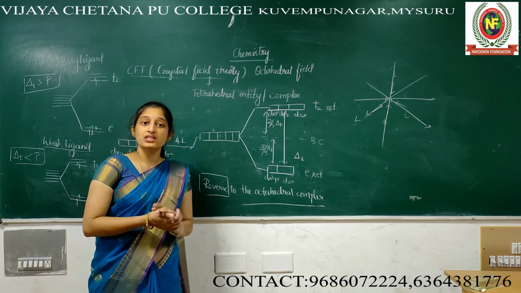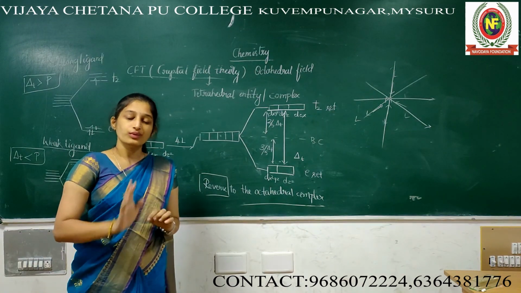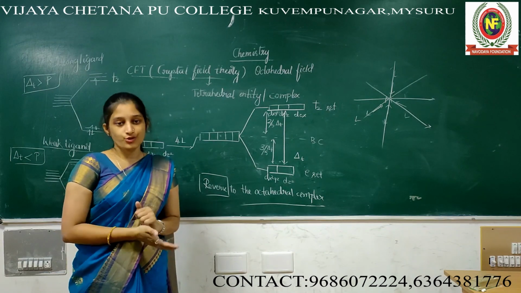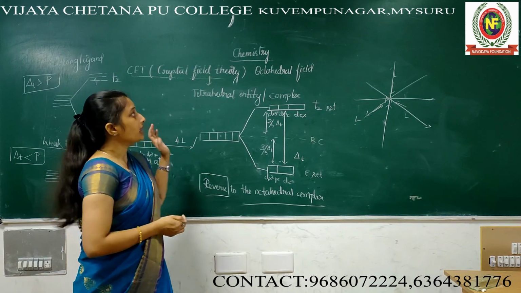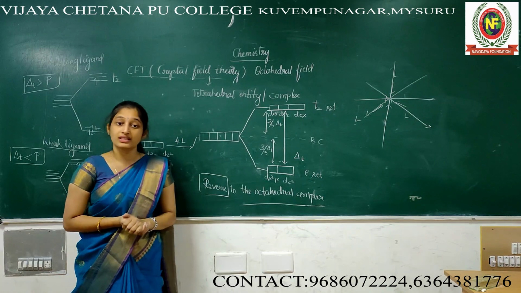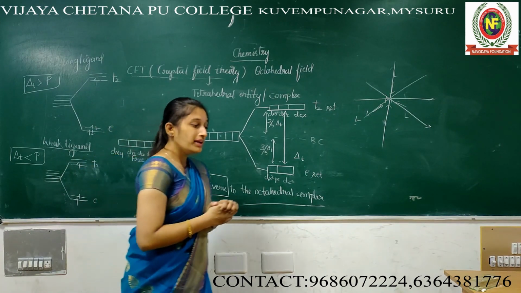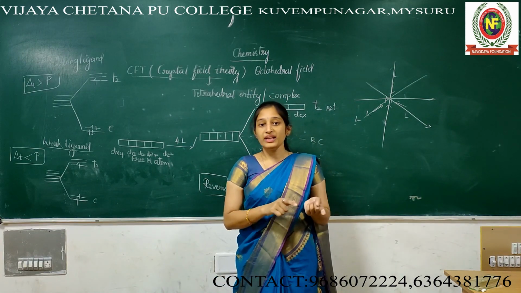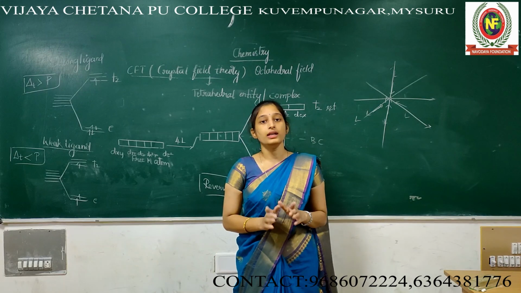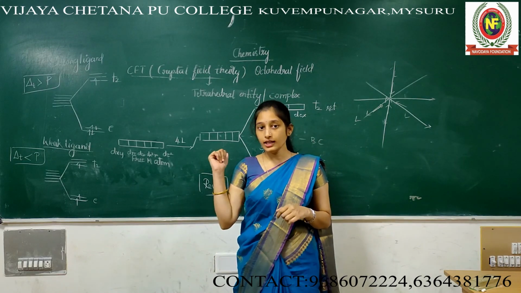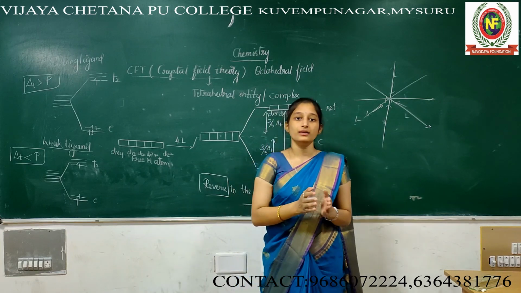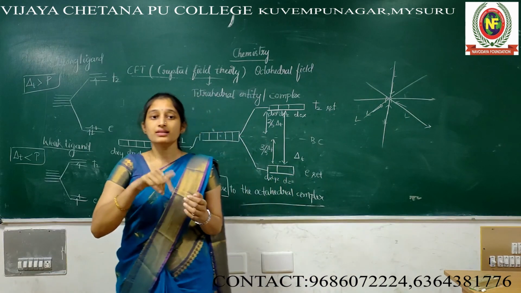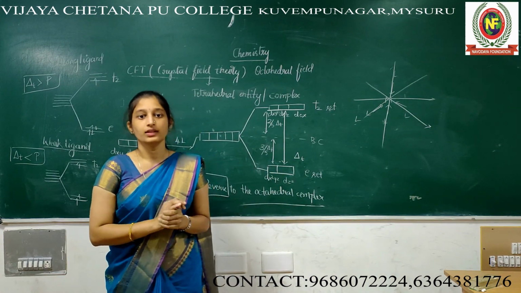If the pairing energy is more, it's nothing but a weak ligand. We can't pair. If the pairing energy is less, it's nothing but a strong ligand. This is regarding crystal field stabilization, crystal field theory. Then, based on this theory, how to predict the color? Because VBT never gives an idea regarding the color, but CFT gives a complete idea about the color of the complex. That limitation, next class I am going to explain. Thank you, students.